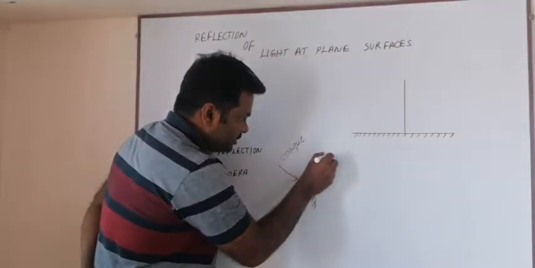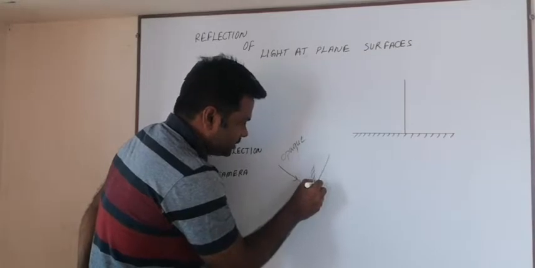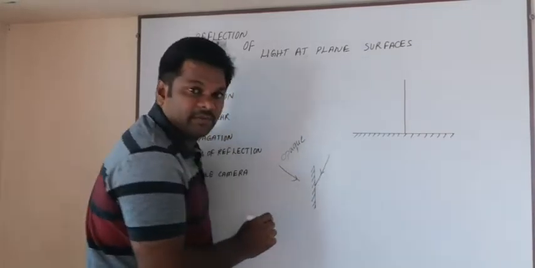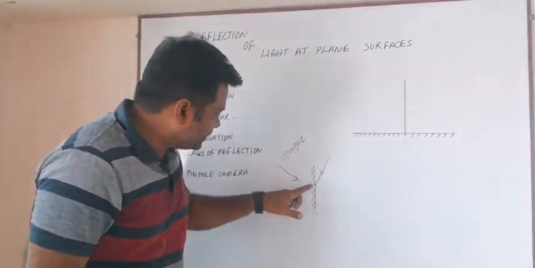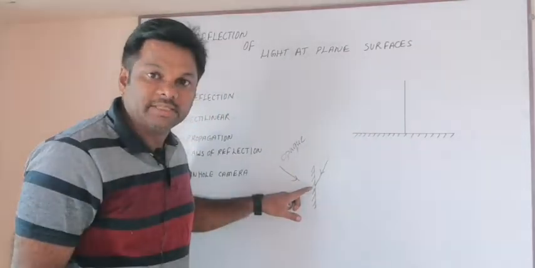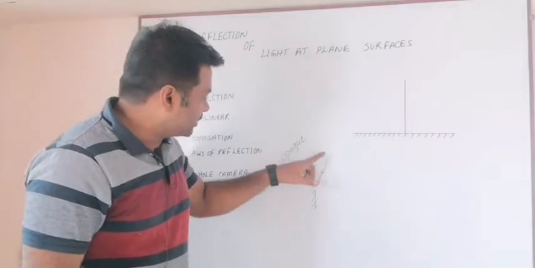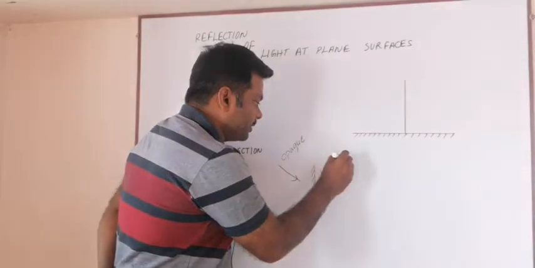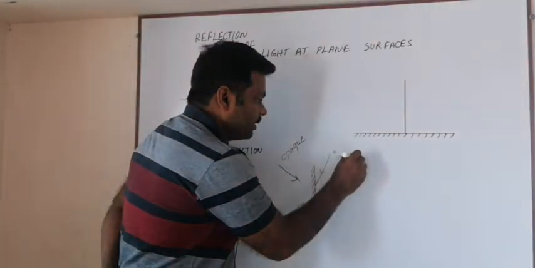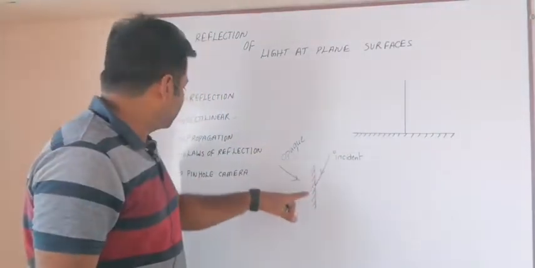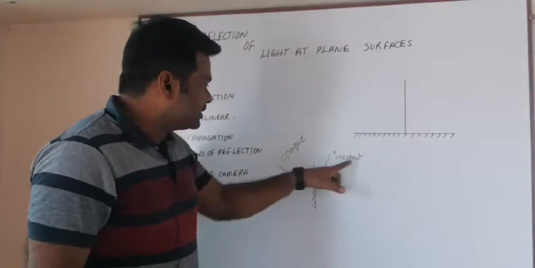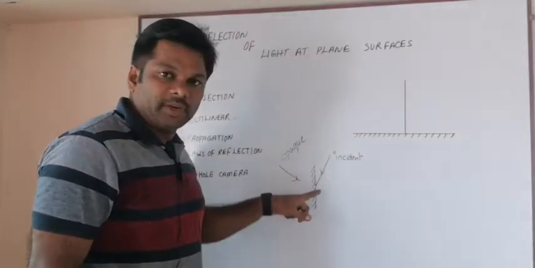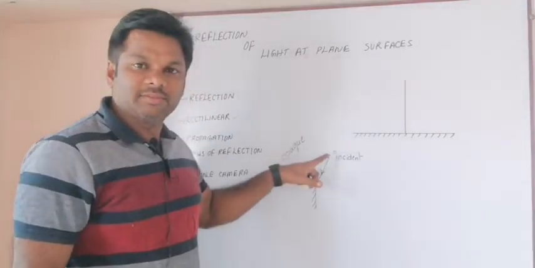Here this is the incident ray, which is traveling in a straight line and is incident at this point on the reflecting surface, and this point is called the point of incidence. The ray which is incident is called the incident light ray. This ray is propagated from the source.